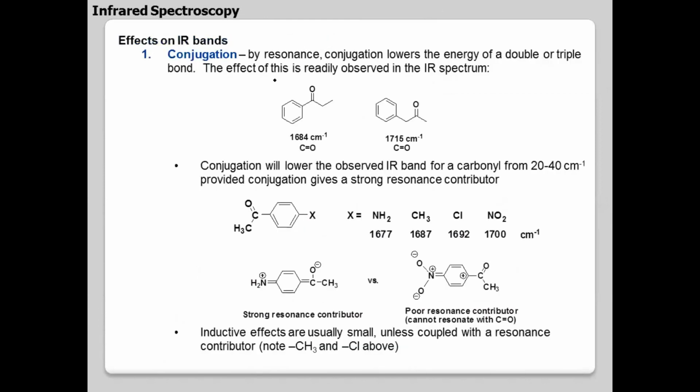So what does conjugation do? Suppose you have a carbonyl with conjugation. You can see here you have a carbonyl. This has 1684 and this has 1715. Can you tell me why this carbonyl is lower than this carbonyl? In the first one conjugation is possible, madam. The second one has no conjugation. Yes. So this is the fourth conclusion: conjugation reduces the carbonyl stretching frequency.